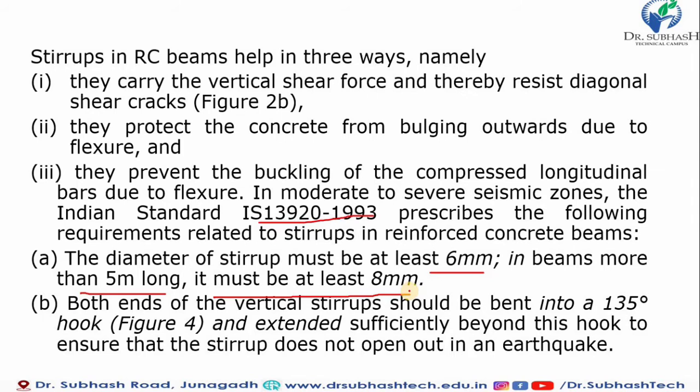So for a beam more than 5 meters long, the stirrup we provide must be at least 8 mm. Both ends of the vertical stirrup should be provided with a 135-degree hook. That is very important to maintain. The hook should be bent at least 135 degrees, and extended sufficiently beyond the hook to ensure the stirrup does not open in an earthquake. What is the reason behind providing the 135-degree angle? It should not open while the earthquake occurs. If we do not maintain the angle, our stirrup easily opens.